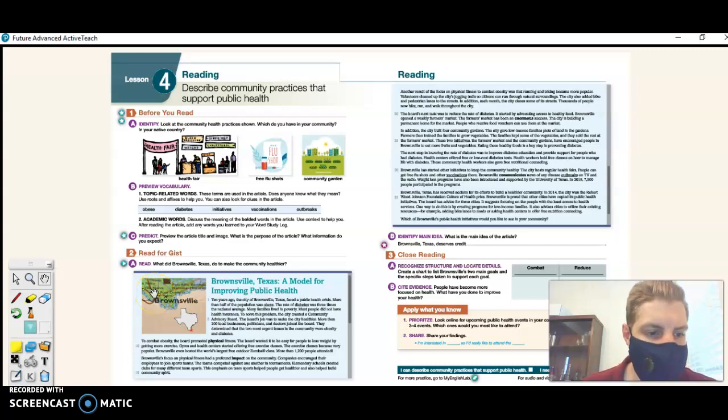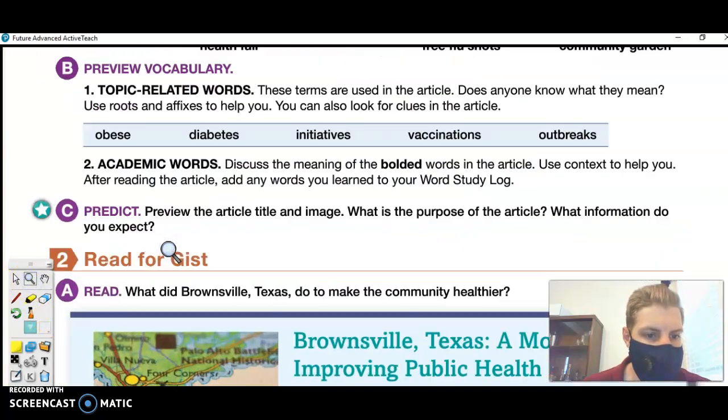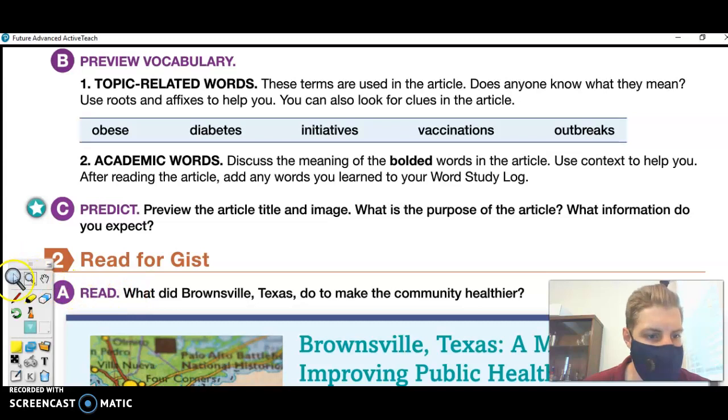So next, we're ready to move on to step 2. The book lists step 2 here as read for gist. And gist means reading for the main idea. What is this article mainly about? Okay, that's the definition of gist. So what's the overall idea of the article?